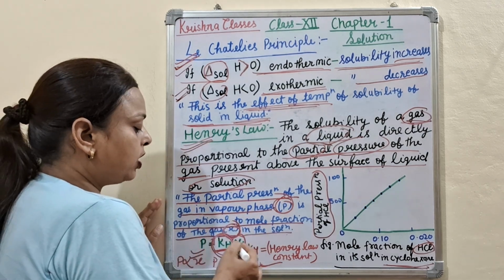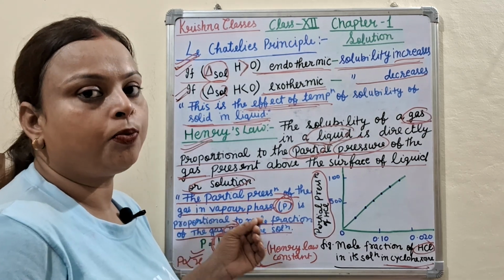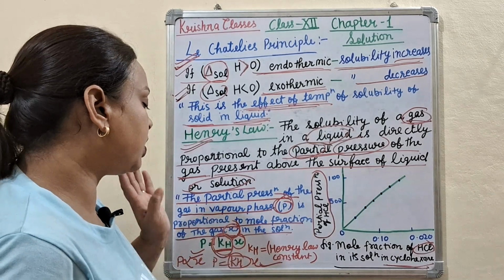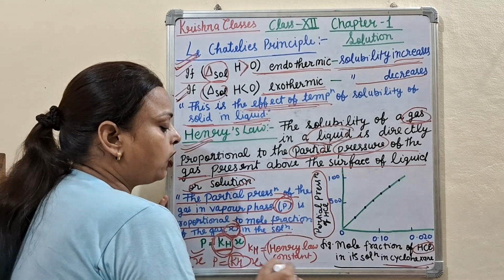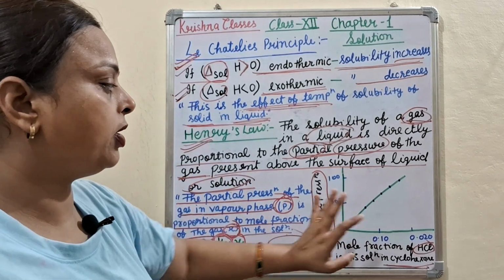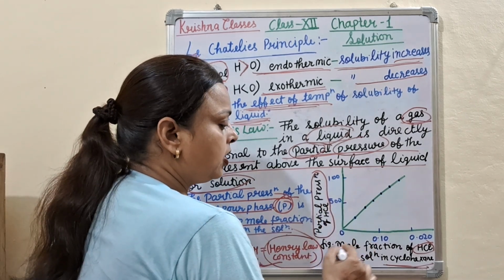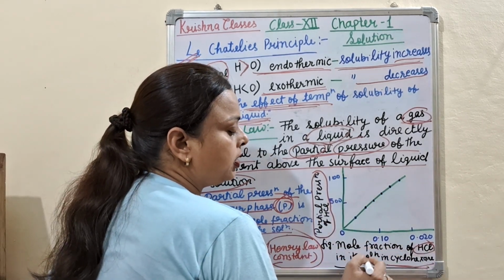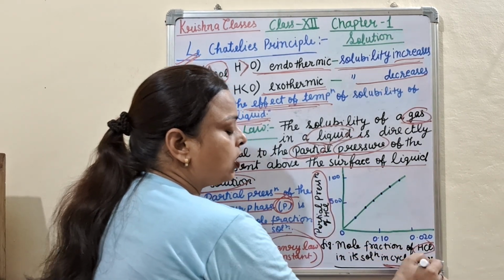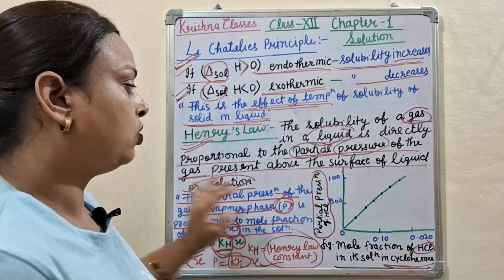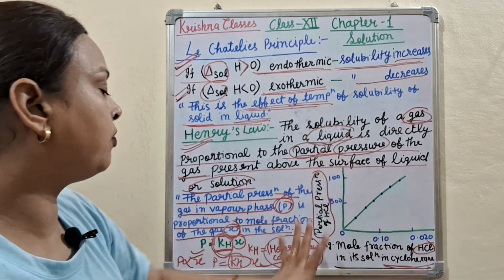Then P equals KH times X. When we remove the proportional sign, we use KH, the Henry law constant. Here the graph is given. This figure represents the mole fraction of HCl in its solution in cyclohexane.